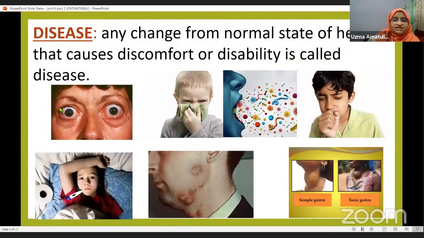Now, what is a disease? Here, what is health? That is mental, physical and social well-being, that is, all these three are in good condition.